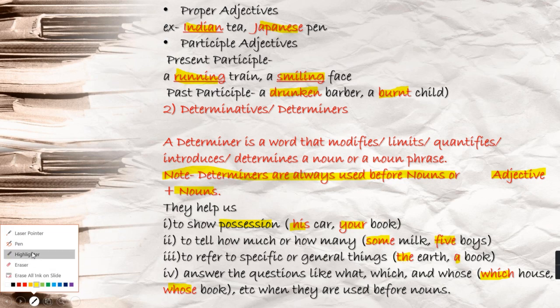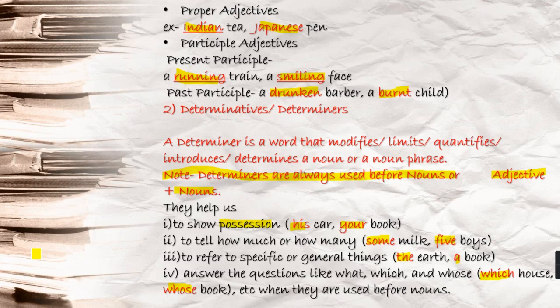Like in Hindi you say, tera hai, mera hai, that kind of thing. His car, your book, my pen. And many of you have confusion also. Like his, your, many of you have read them as pronouns, but no, these are not pronouns. I'll explain all these things in my upcoming videos.